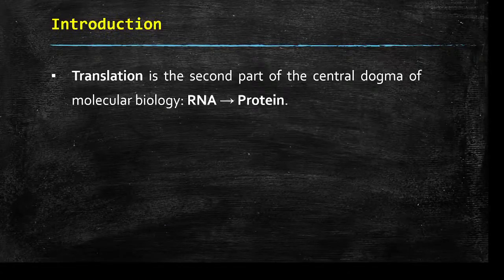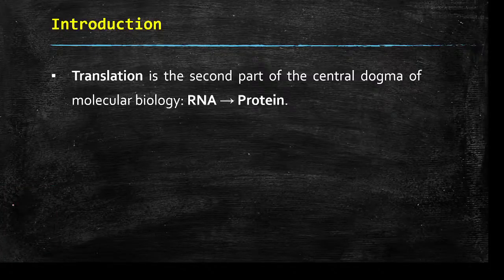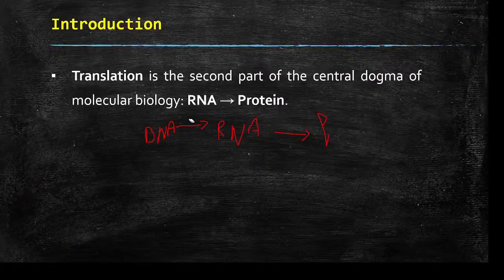Okay. So the translation is the second part of the central dogma of molecular biology. So the first part is transcription, where RNA is synthesized using a template strand of DNA. And now this RNA has to be converted to protein. So the central dogma says that DNA replicates itself, and then this DNA strand is used for the synthesis of RNA, and then from RNA protein is synthesized.